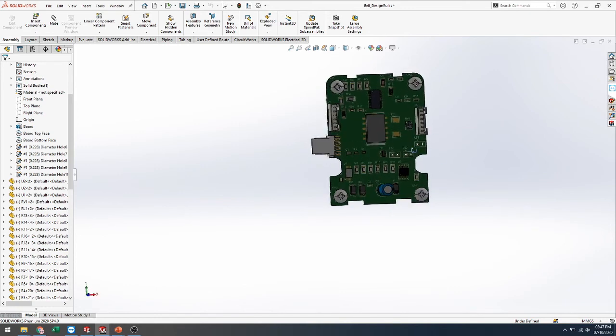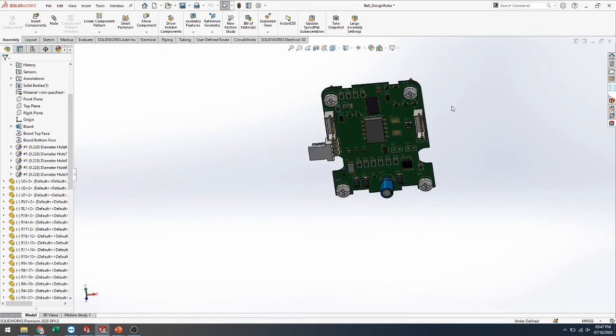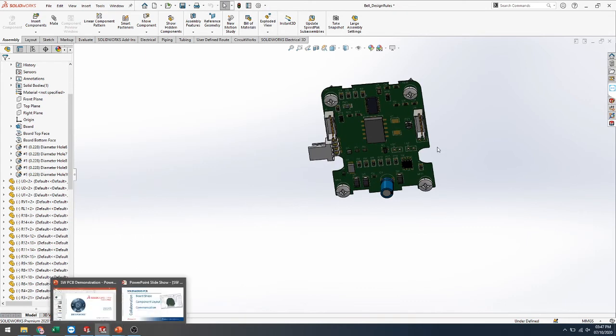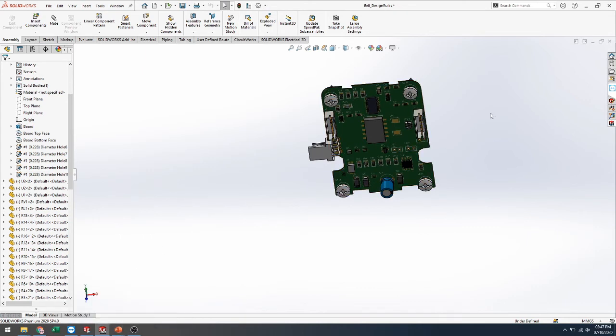So these are the advantages for the creation of layout and collaboration with the mechanical shape with the PCB person. You can easily collaborate all your information.